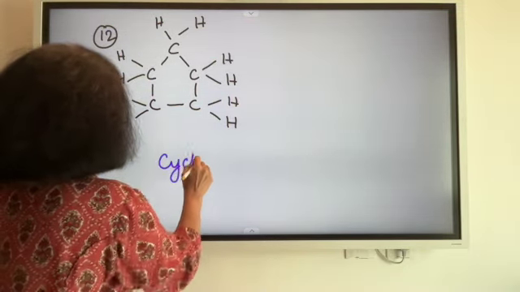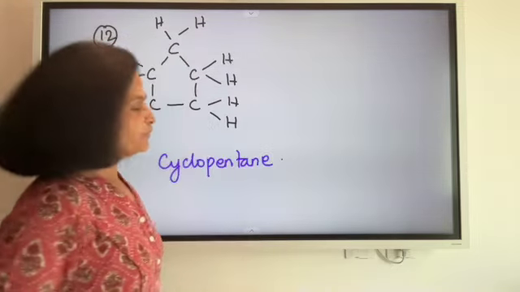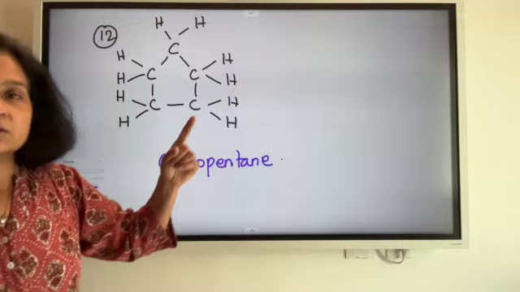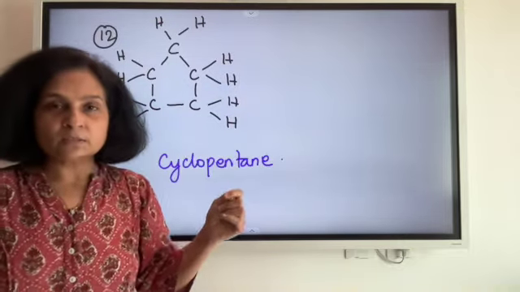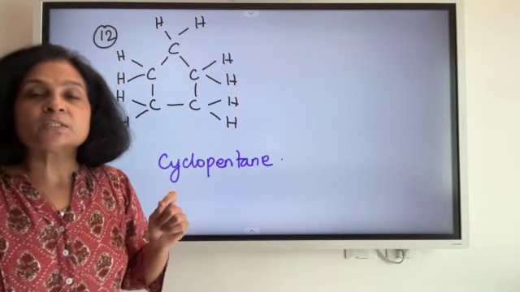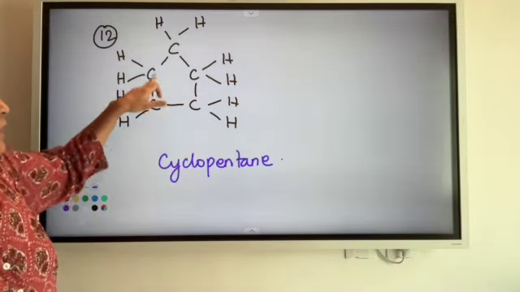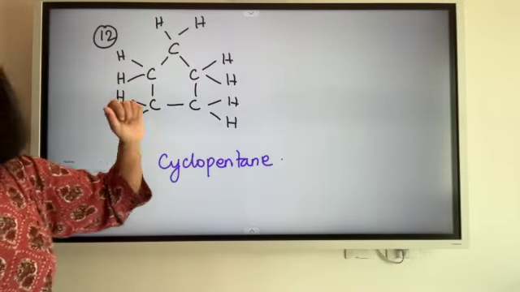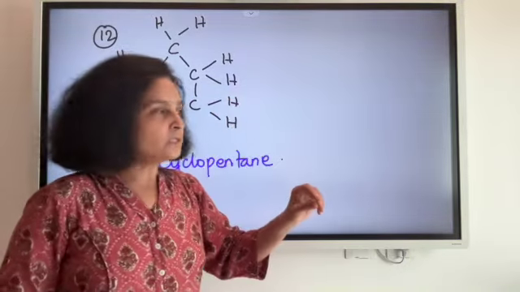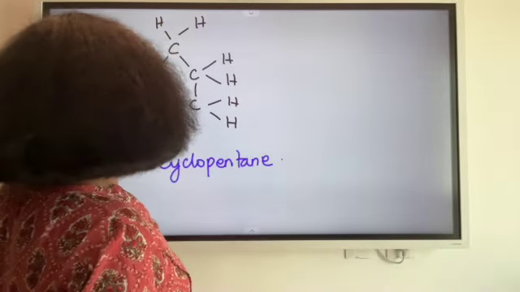Cyclopentane. If you remember, we had discussed that the ring structure of these single bonded compounds uses the prefix cyclo. So cyclo because of the ring structure, and pentane because it has 5 carbons all interlinked by single bonds. All right. Now moving on to the next one.